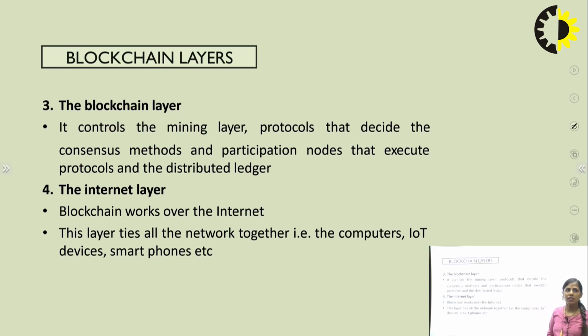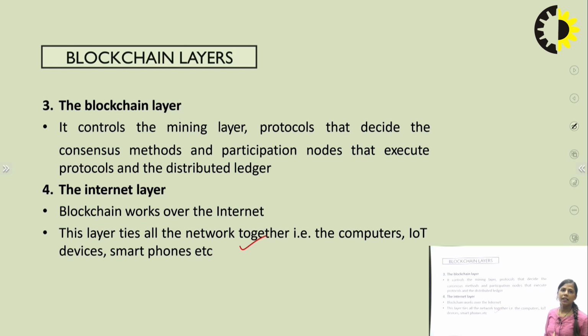The last one is the internet layer. The internet layer is where the blockchain works, because the blockchain works over the internet. So this layer ties the network together: computers, IoT devices, different smartphones. Various devices work together in the network and participate in the particular network, and that is called the internet layer.